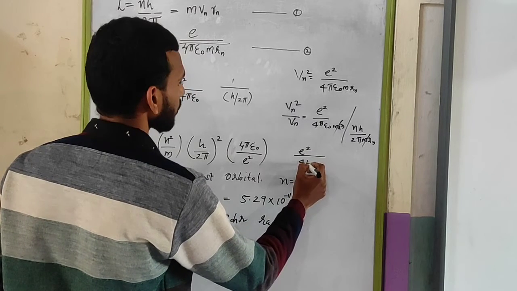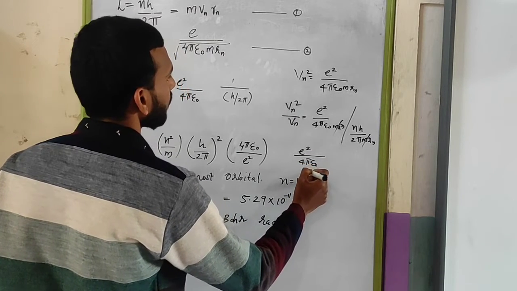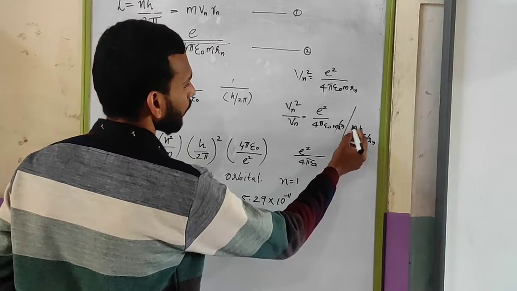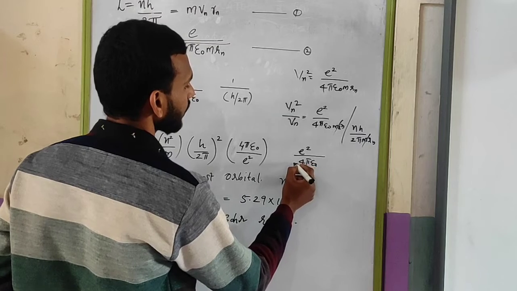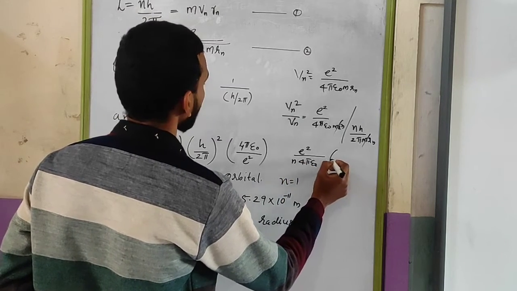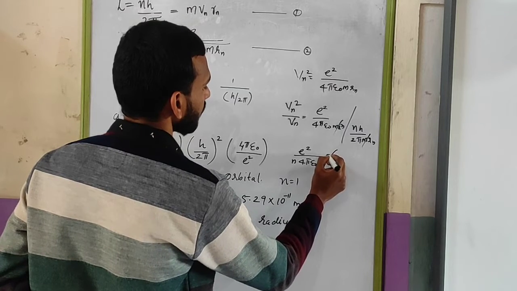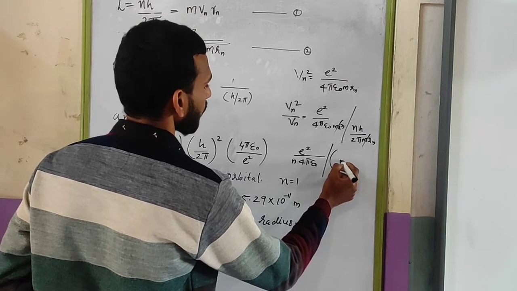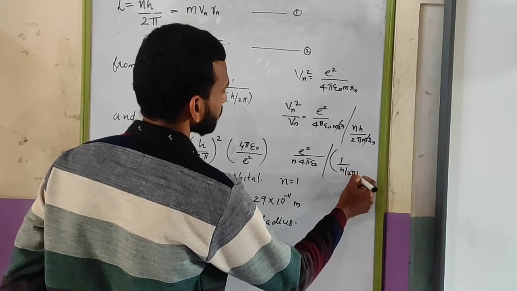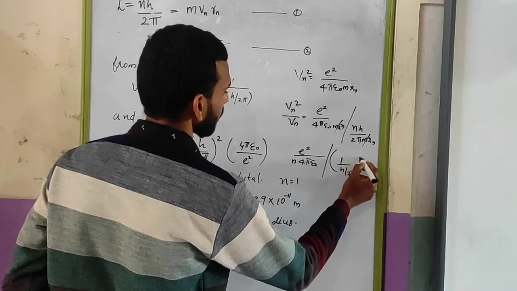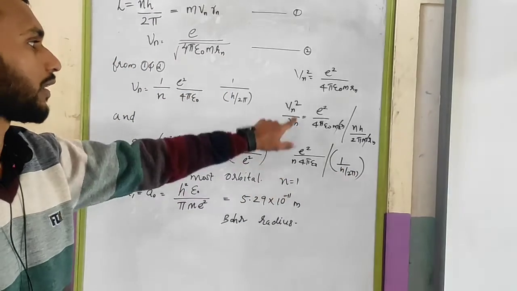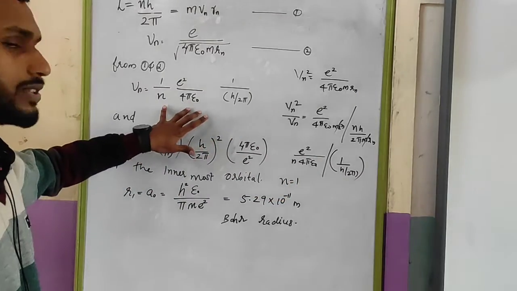The remaining equation will be e square by 4 pi epsilon 0, then 1 by n will be there, all divided by h by 2 pi. Okay, so this is the derivation for this equation.